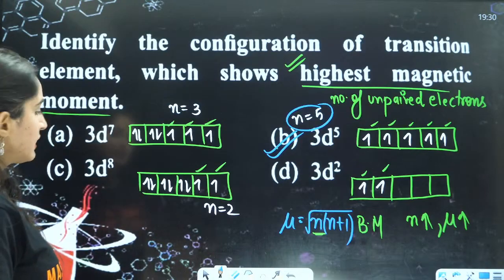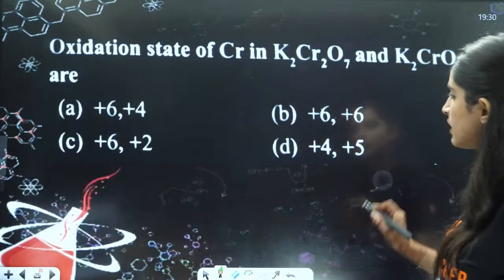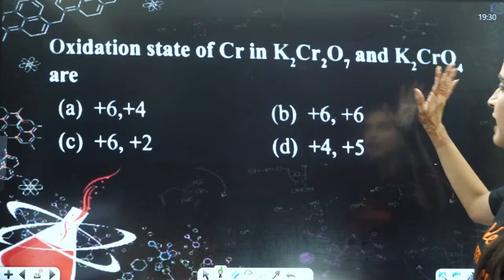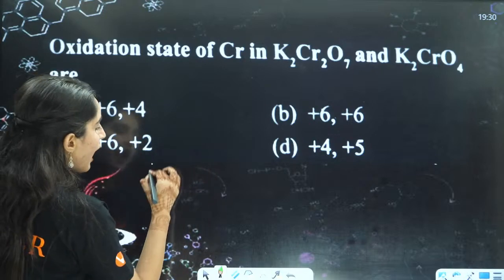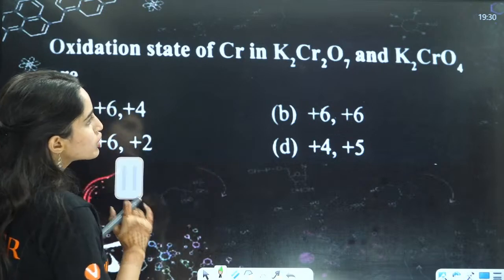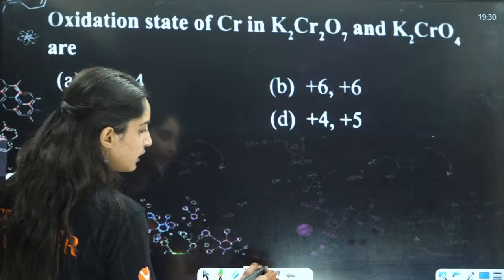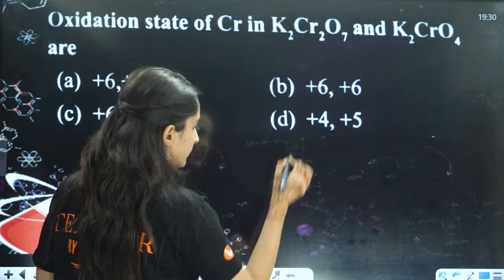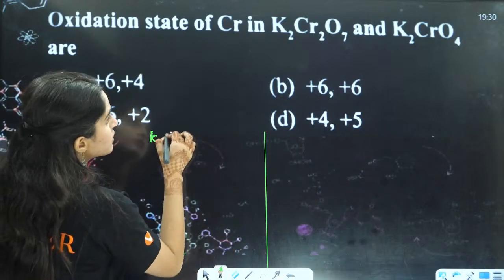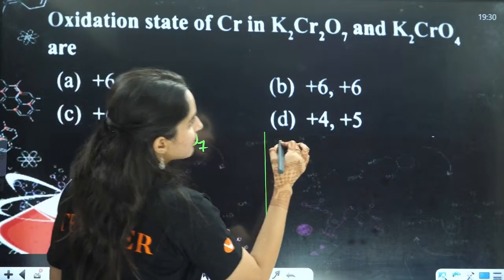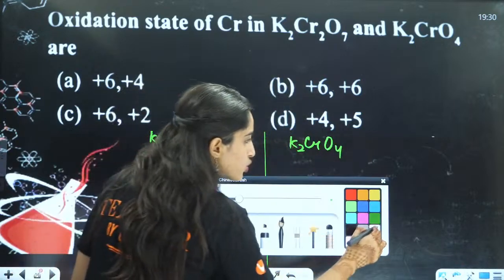Right? Okay? Next question, you have oxidation number. Oxidation state of chromium in this and this. You have to find out the oxidation state of chromium. Now, you have K2Cr2O7. And this is K2CrO4, right?